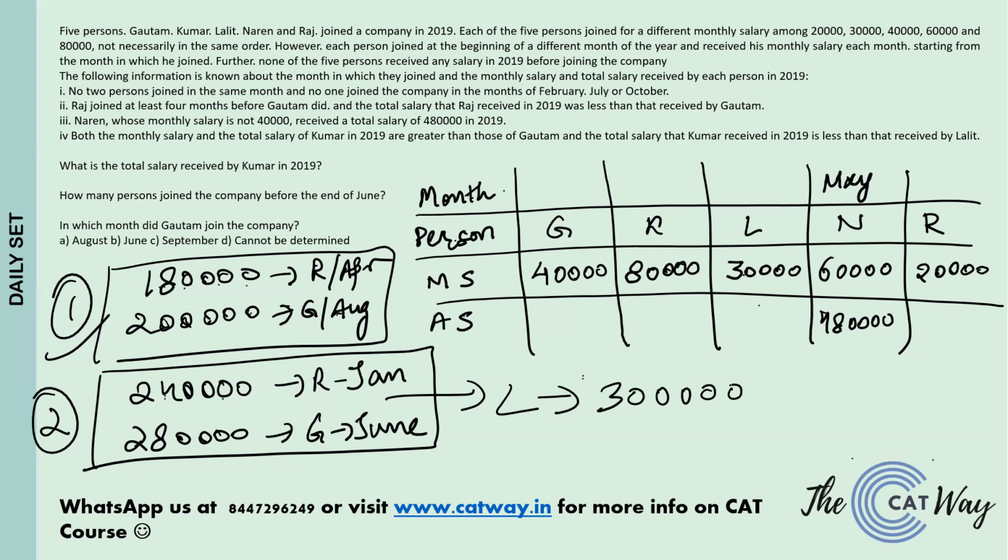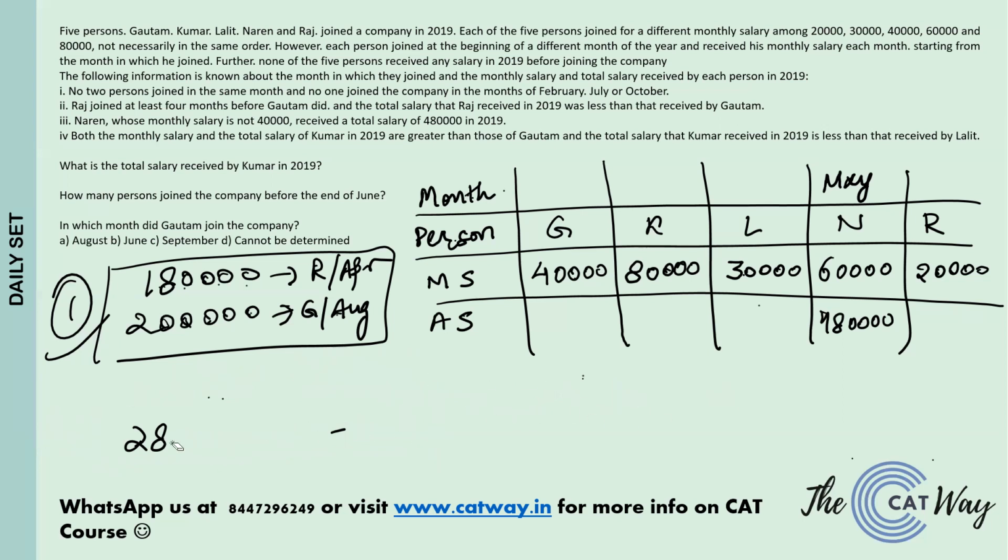Now that means Kumar can earn only 2 lakh 40,000 or 1 lakh 60,000. In both the cases, he is not going to earn more than Gautam. That means case number 2 is not possible, because no matter what, Kumar cannot earn more than Gautam while we are in case 2. That means case 1 is the final one, and in that case, Raj would be joining in April,